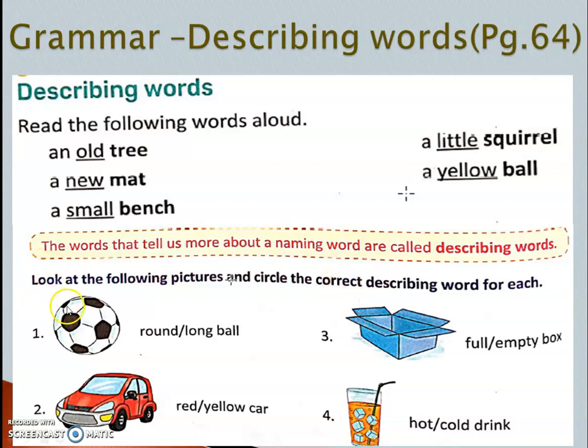So here look at the following pictures of a ball, a box, a drink and a car, and give the correct describing word. They are saying about this ball, it is a round or long ball. Round. They are asking us to circle. Yes, it is round. Then this one, a red or yellow car? Red car. Yes.